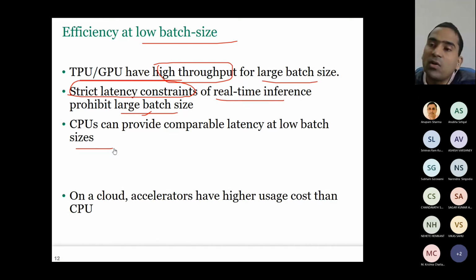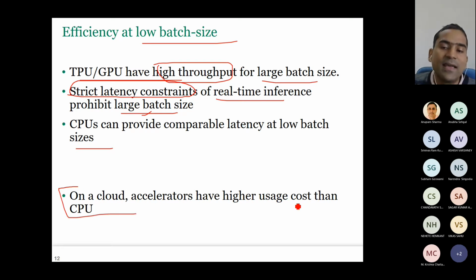At high batch size, CPU throughput may not be comparable with the GPU and TPU. TPU and GPU, they will provide you more throughput, fine. But what about the latency, especially at the low batch size? So at low batch size, you're not able to use all the resources of TPU, right? TPU has a massive systolic array. You have to keep it busy. For that, you need a high batch size. That's why TPU is not good for low batch size. CPU is okay. CPU can work well in low batch size.